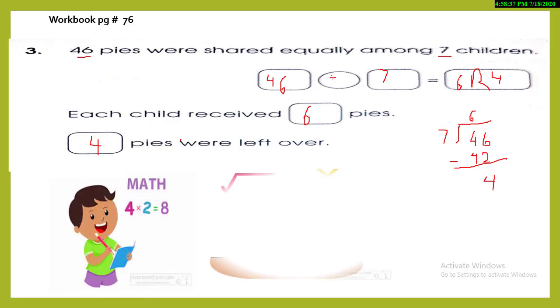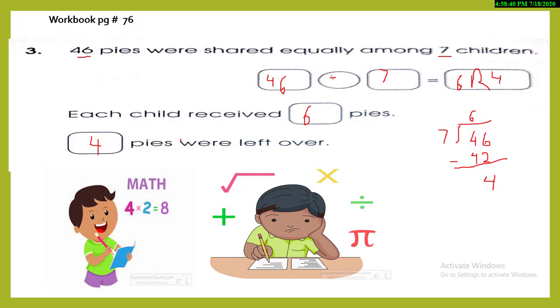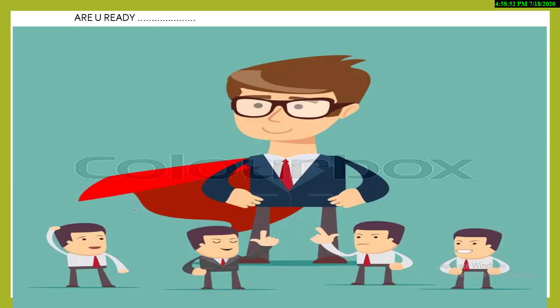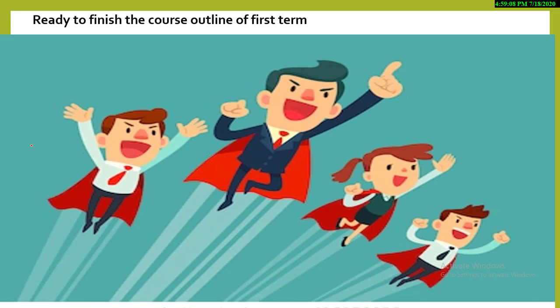Okay, tell me, what is the mood right now? Is it like this or it's like that? Okay, just be patient. There are just 2 questions left and then you can be free. But I want this expression. Yes, I just want you to be happy like this. Okay, let's move on. Are you ready? Oh, yes. Look at the kids. They all are ready. And this is me who is just telling you, are you ready? Because these are the super kids. I'm ahead of this team, ready to finish the course outline of the first term. Yes, you all are, and even me, we all are just flying toward the finishing line of our first term course outline. This is just for fun.